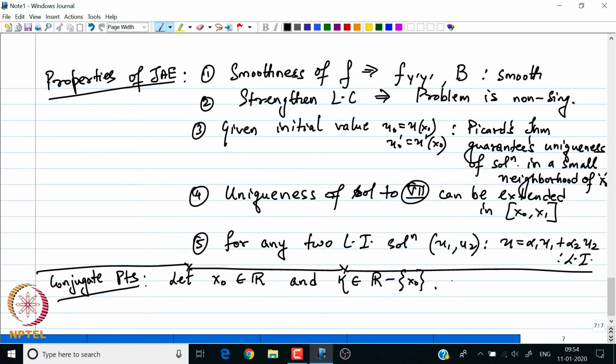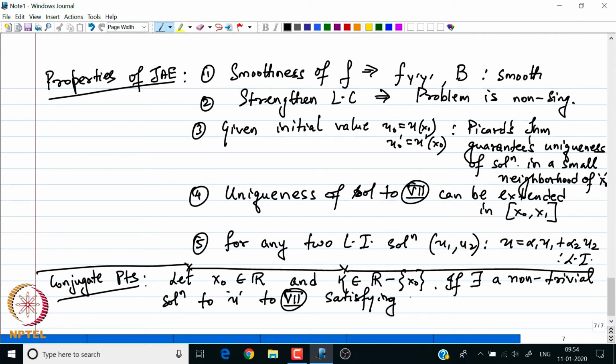So, if there exists a non-trivial solution to my equation 7 satisfying u of x 0 is equal to u of kappa is equal to 0, then I say that kappa is a point conjugate to x naught.